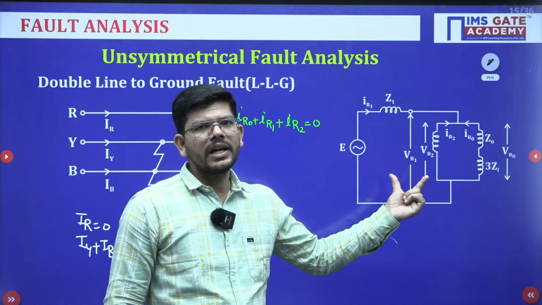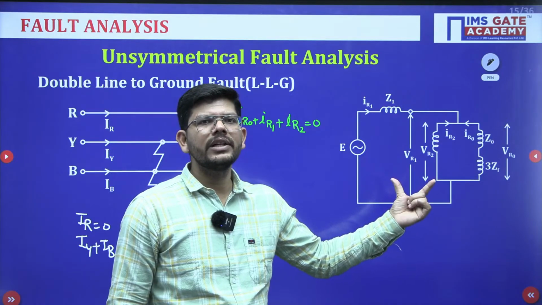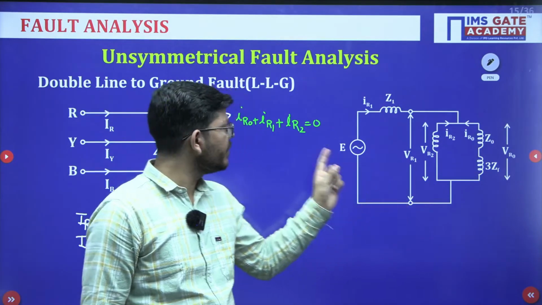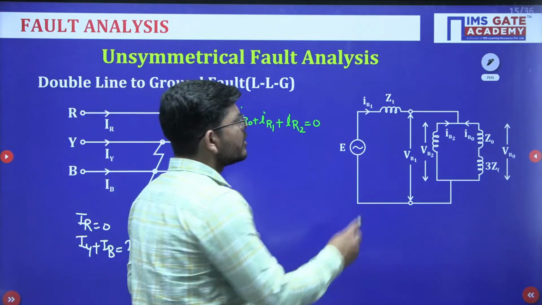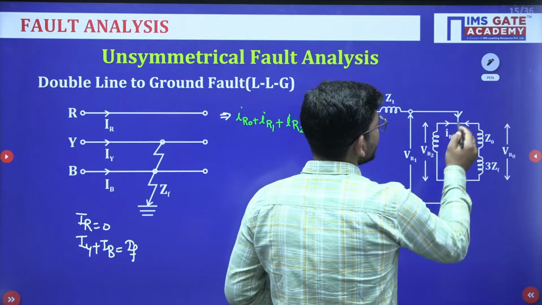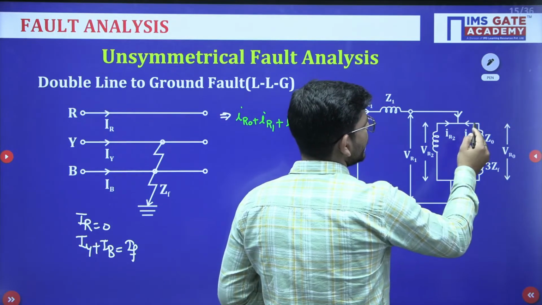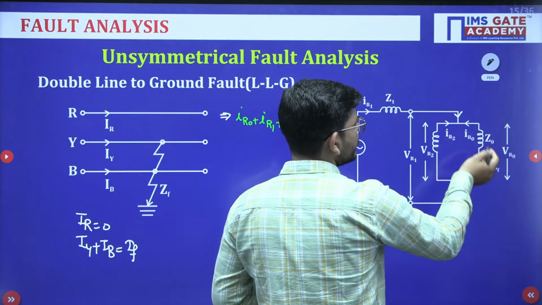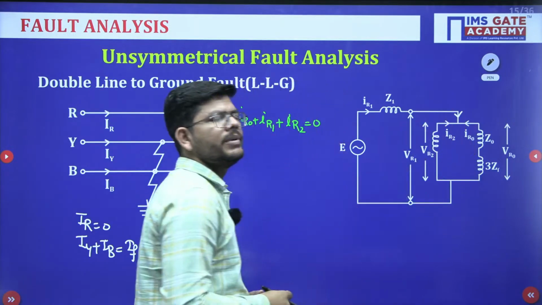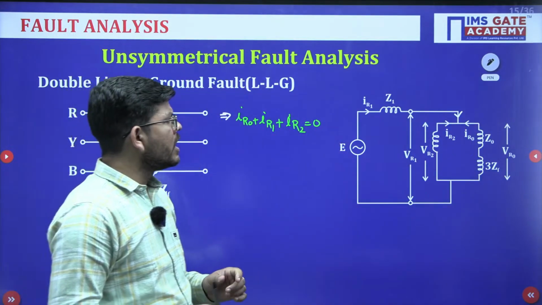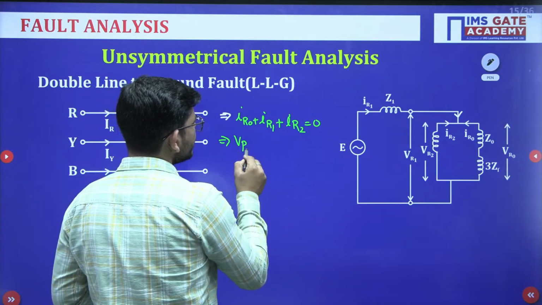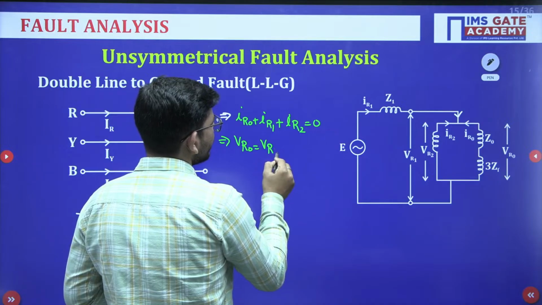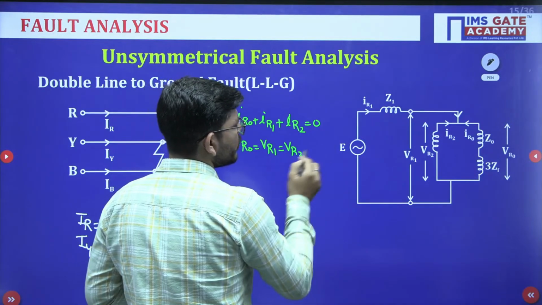All the networks are connected in parallel with respect to each other, isn't it? Without this network, is it possible that we can have this summation of current equal to 0? No. Okay, so IR1 current is coming here, IR2 current is coming here, and IR0 is coming from the zero sequence network, and their summation is equal to 0. Okay. Also we have the three sequence voltages VR0, VR1 and VR2, they are also equal to each other.